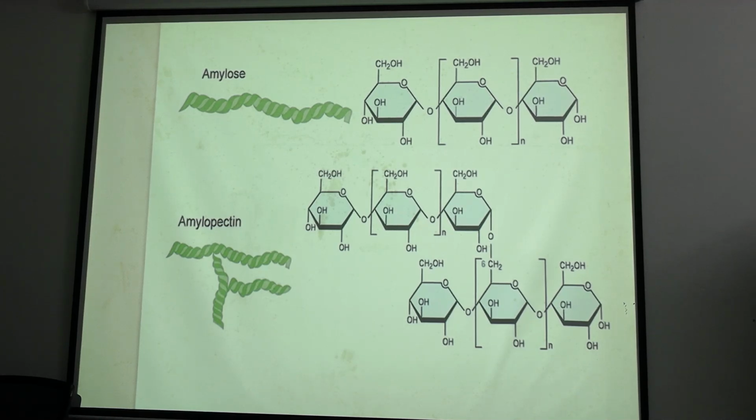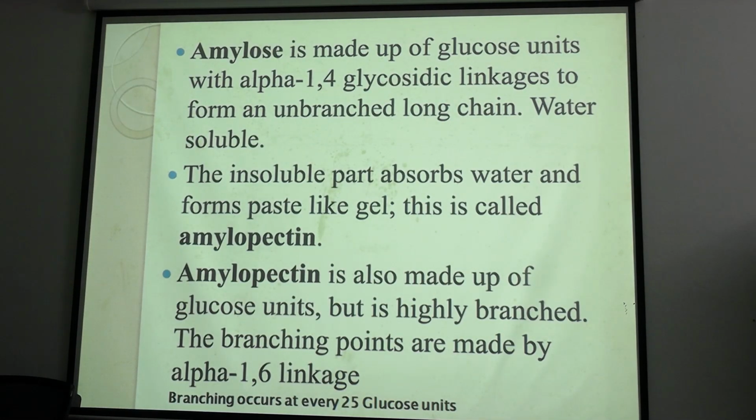Alpha glycosidic bonds are digested in the human body by alpha amylase. We have alpha amylase, but we don't have beta bond enzymes. Okay, so amylose is linear, amylopectin is branched, and branching is seen after every 25 to 30 glucose units.